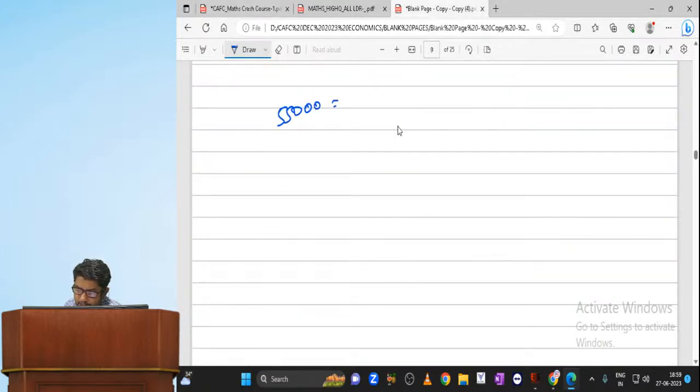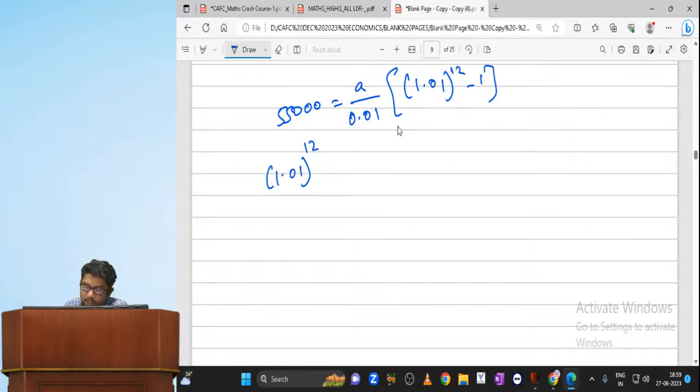55,000 equals A by i times that. How will you find out? By using a calculator, you will find 1.01 whole power 12 minus 1, divided by 0.01, equal to, into 55,000. Tell me how much you are getting. Are you getting 4337?